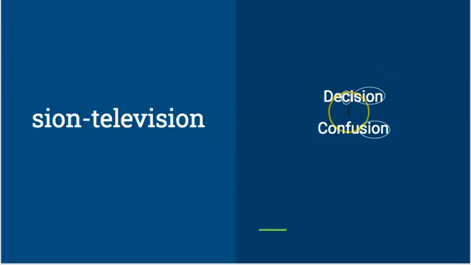And I also circled the C because that C in decision makes that S sound. Sometimes, like in the word mice, that C makes that S sound. So I also circled that. Then the next one is confusion. Confusion. You're going to circle the S-I-O-N in that word as well.